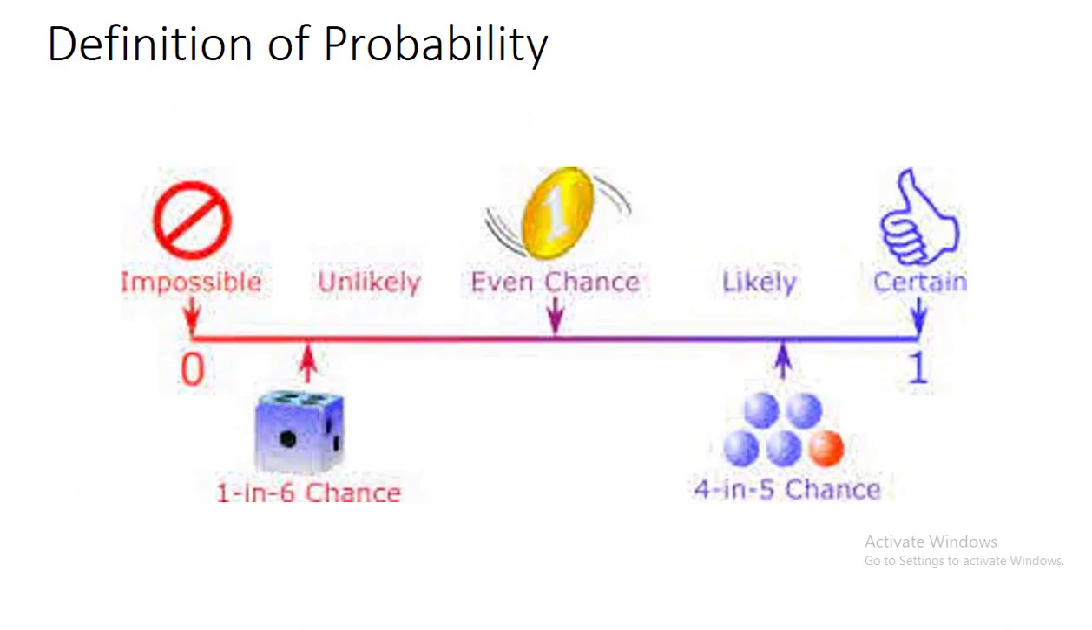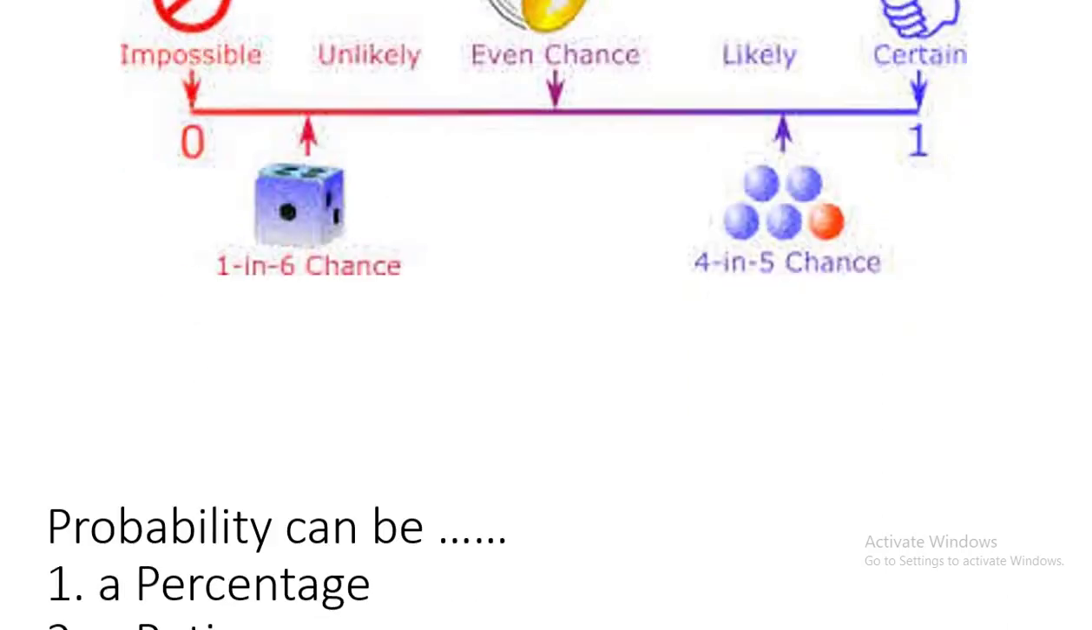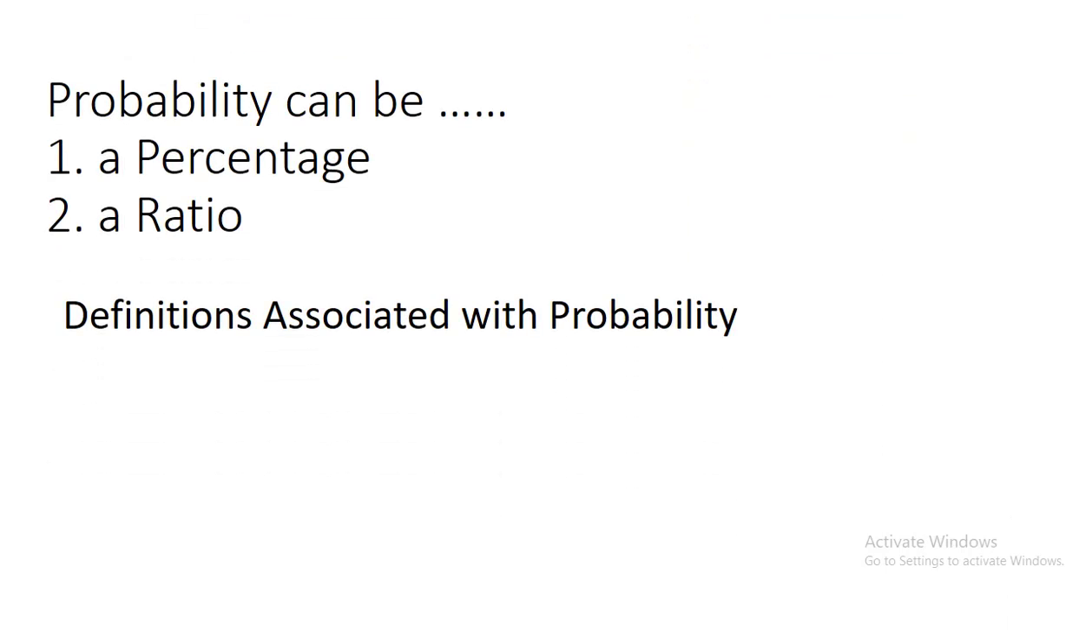When we look at probability, it goes from a range from 0 to 1. 0 means there is no chance that the event that you want to happen will happen. And a 1 means that something will definitely happen. But probability can also be expressed as ratios and percentages. Probability can be a percentage or a ratio.